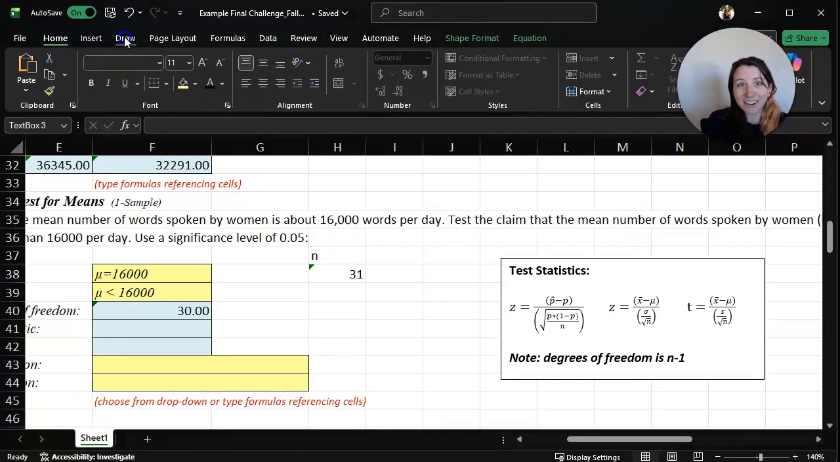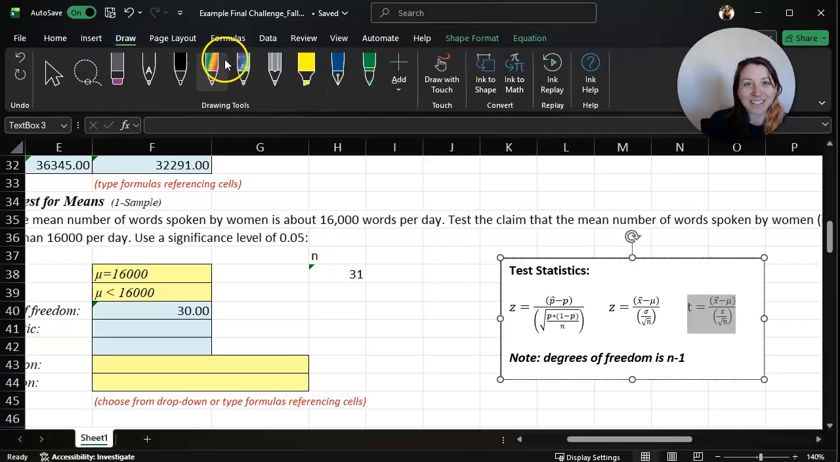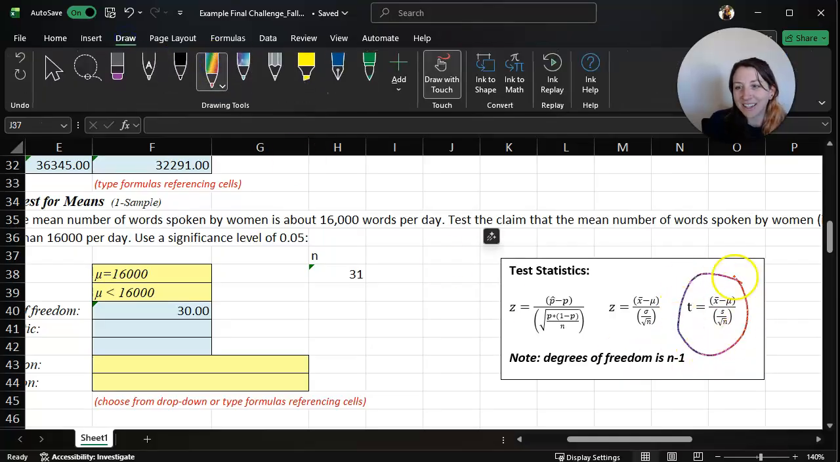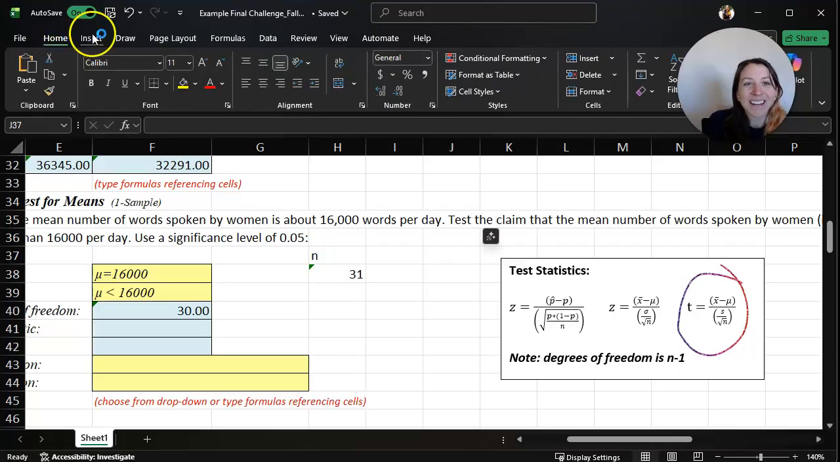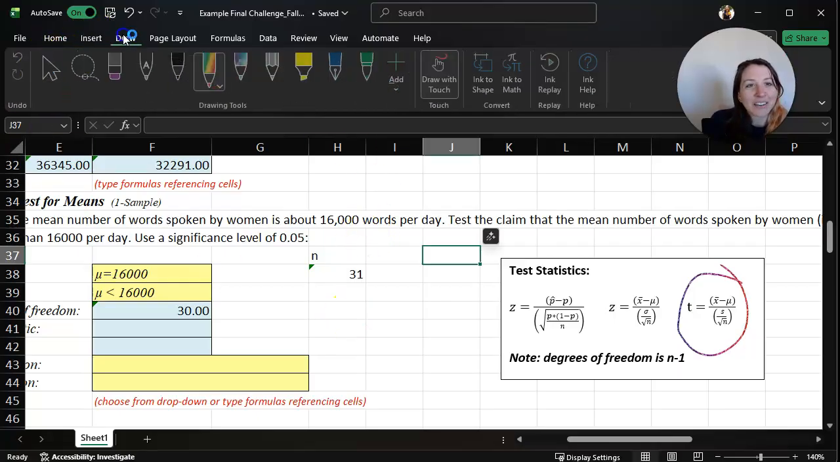I don't know why I can't figure out how to highlight that right now. So I'm going to take our little drawing tool and circle it. Okay, so now I have to go click this.